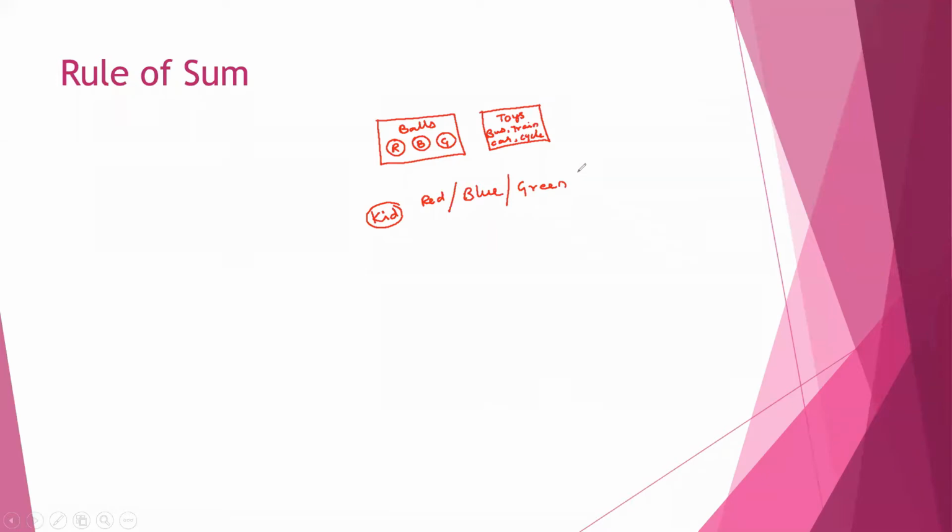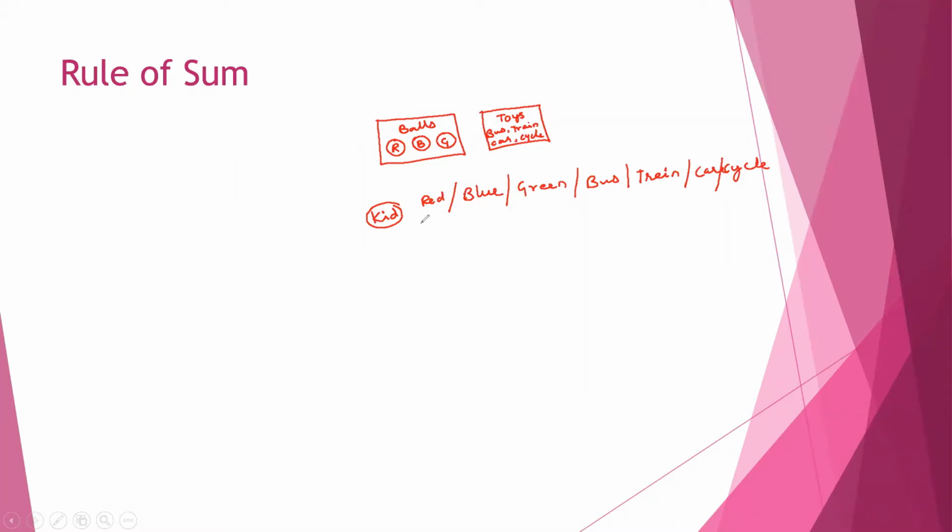Or else what can he choose? He can choose a bus or a train or a car or a cycle. He can choose any one of these.